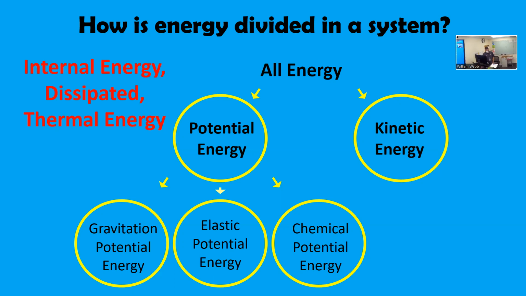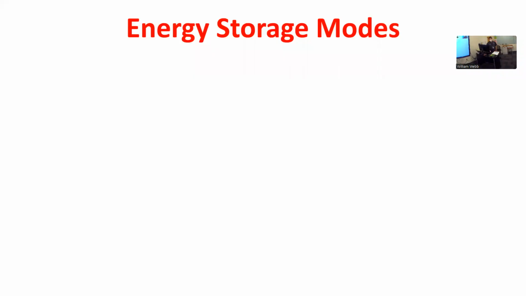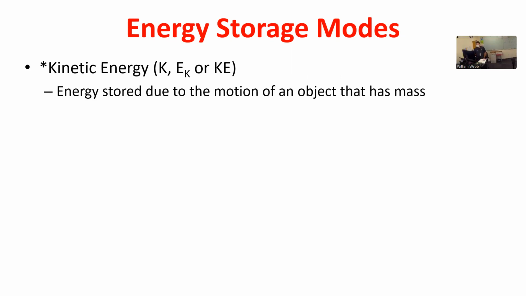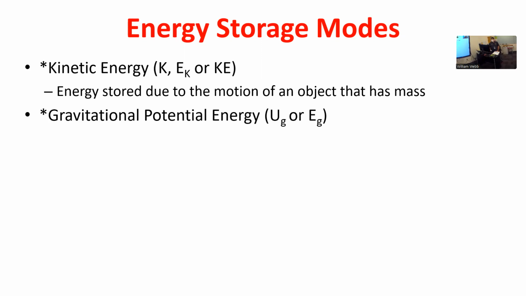All right, so we've talked about all of that, but I thought that was a good summary visual. If you're more into lists, this is another way to think about it, and a reminder of all the variety you might see with the different variables. So kinetic energy, I put College Board's variable first in each list. Kinetic energy, they just use capital K. But you'll see E sub K or KE in a variety of worksheets and websites and textbooks. It's often referred to multiple ways. No matter which variable they use, it's all about the motion of the object. And that's the same that we've already talked about, just giving you a brief review.